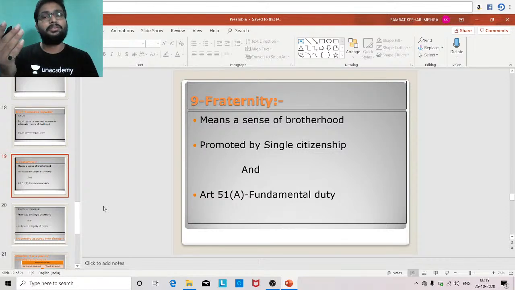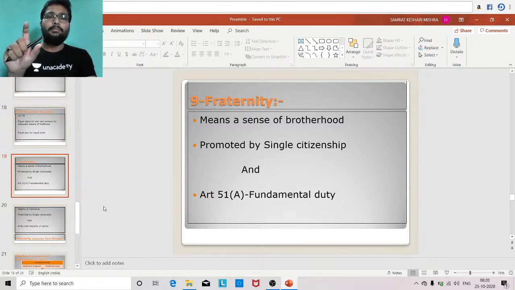We do not have citizenship of India plus citizenship of Odisha, like in the USA, where you need state citizenship plus country citizenship. But in case of India, it is a single citizenship both for the states and for the center. So fraternity is assured through unity and single citizenship, and through unity and integrity.